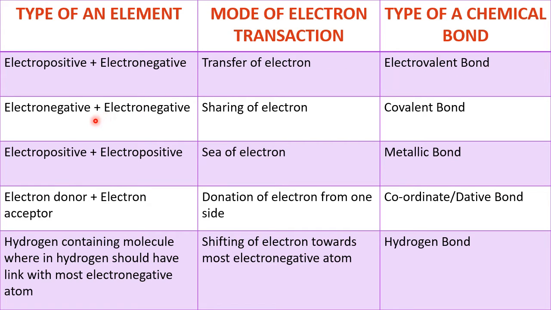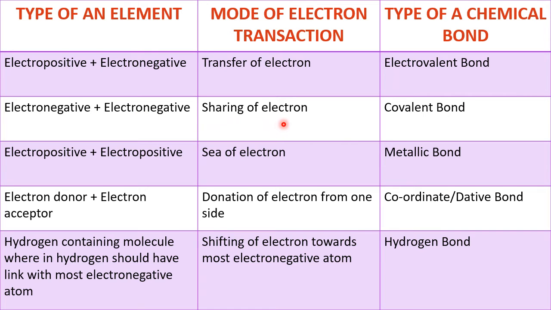Second type. When electronegative comes in contact with another electronegative, both are ready to accept. So the problem is who will give here? That's why they come for a compromise. See, life is full of compromises. So this will bring its electron in between somewhere, and they go for an agreement. That is called sharing. No need to give here, unlike the earlier case where one gives and one takes. Here both are ready to accept, so I will accept yours, you accept mine, in between somewhere.